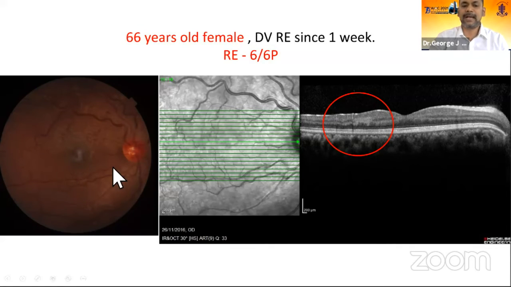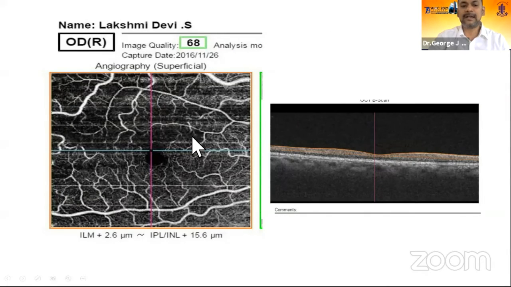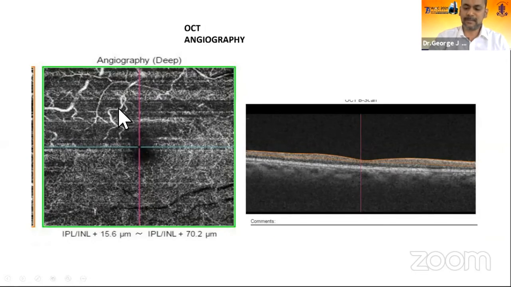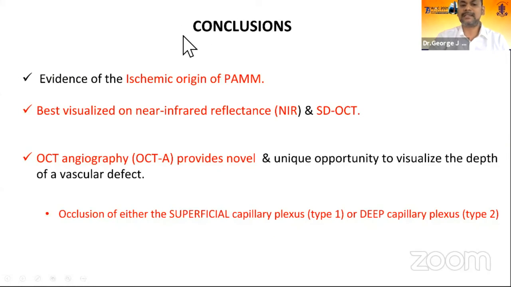For example, this middle-aged lady with a mild BRVO has 6/6 vision, but there is no CME here. But you see that there is a hyperreflective band in the middle layer temporally, and OCTA reveals that the superficial as well as the deep segmentation shows ischemia. So we now know that it's an ischemic origin of PAM, best visualized with near infrared imaging, and OCTA shows deep and superficial capillary middle layer ischemia.